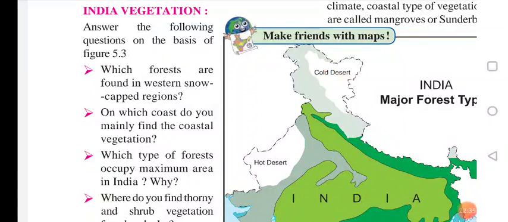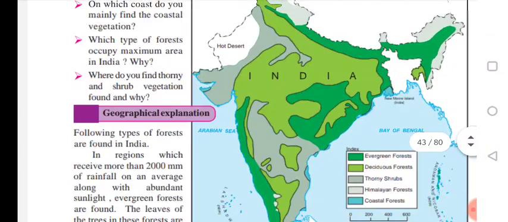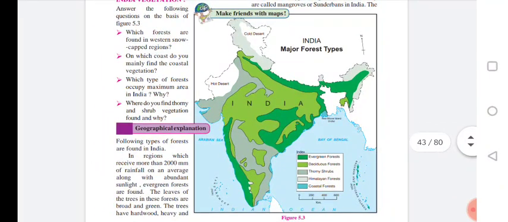Next is India's vegetation. Just now, we talked about Brazilian vegetation. So now we have to talk about India's vegetation. We have to proceed with India. Now, what we have to do? See, make friends with the map. We have to see this India map.